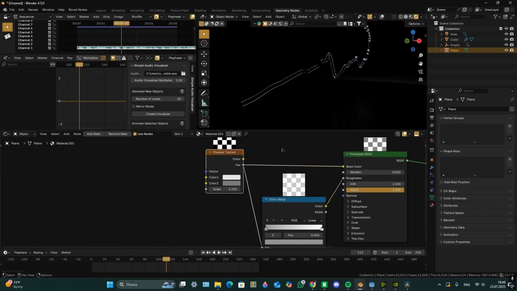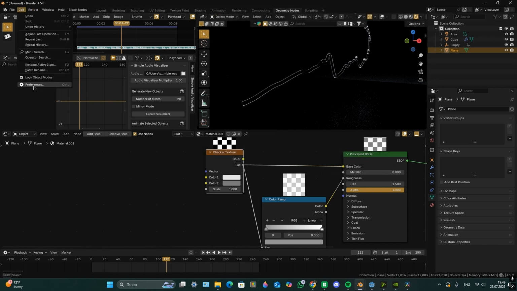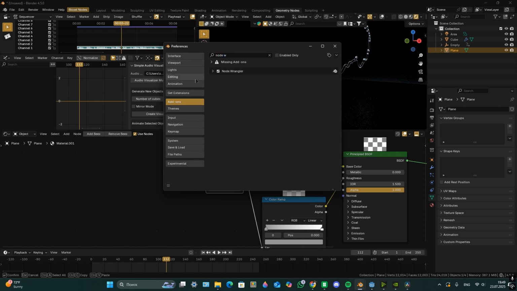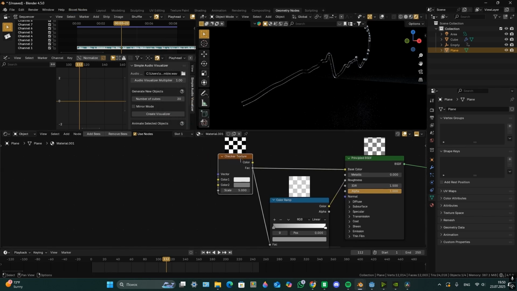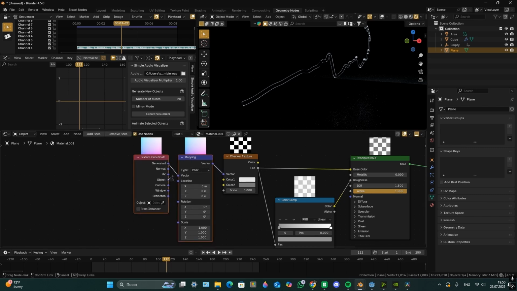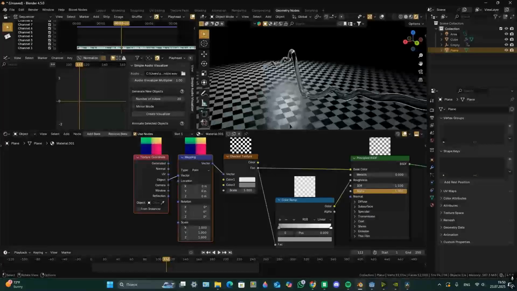Now we need an add-on called Node Wrangler. Go to Edit, Preferences. Go to Add-ons and search Node Wrangler. Enable it. Now select the Checker Texture node and press Ctrl T. And plug Object into Vector. Set Scale to 1.